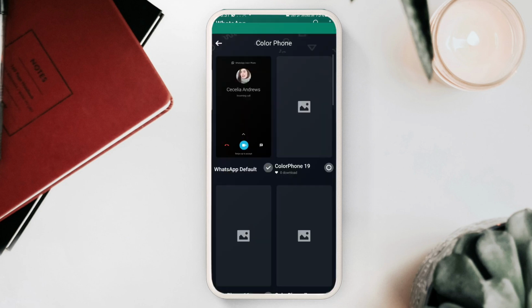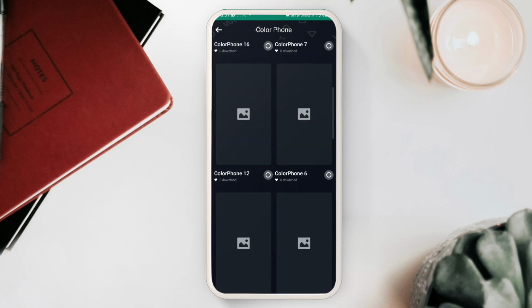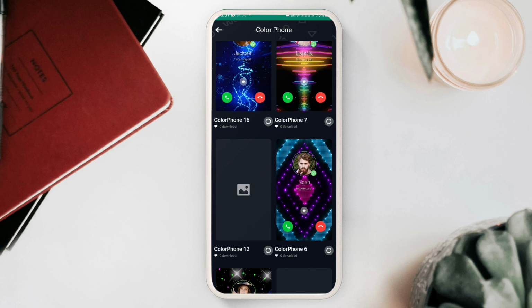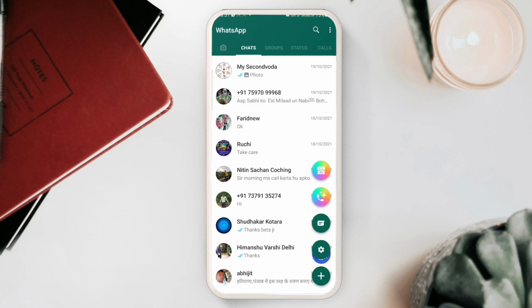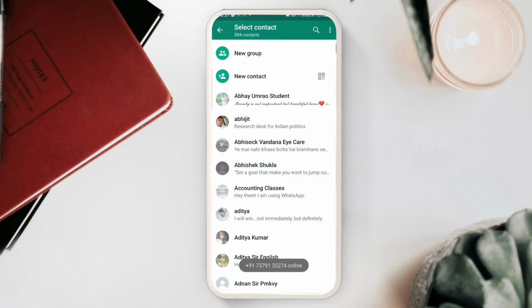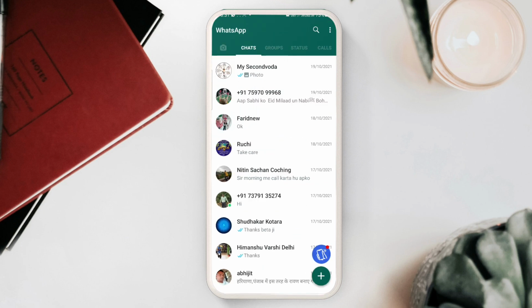If you click on the second option, this is a caller phone option. Some caller phones are also added here. If you download the latest version, you will be able to set caller phones while you make voice calls to anyone, and the caller phone will be shown here. Similarly, the third option: if you click here, you can add a new contact. You can also create a new group. So these are some options in the plus button.